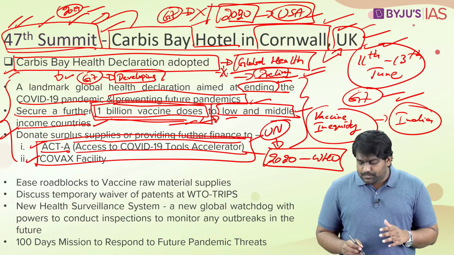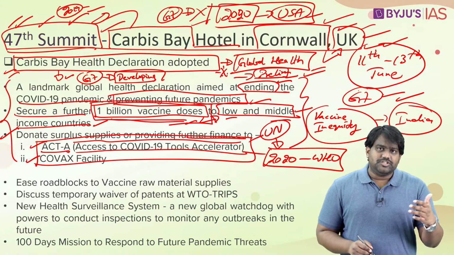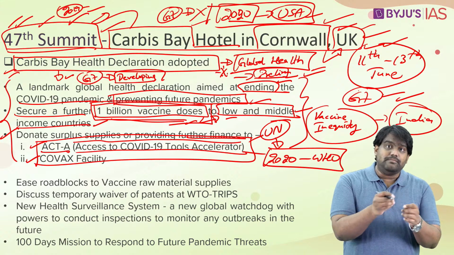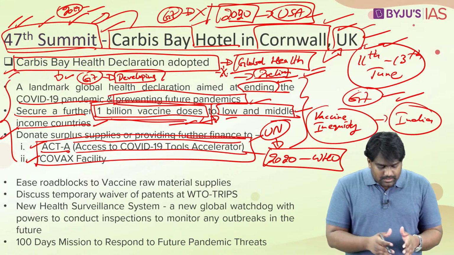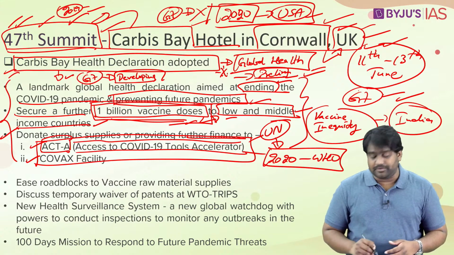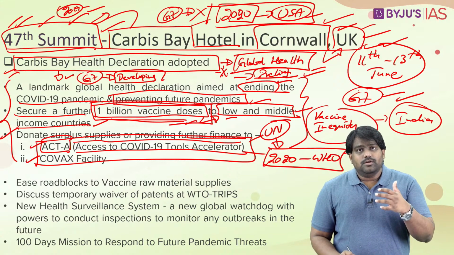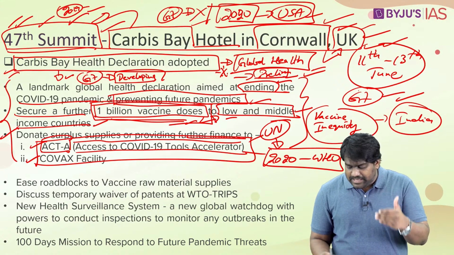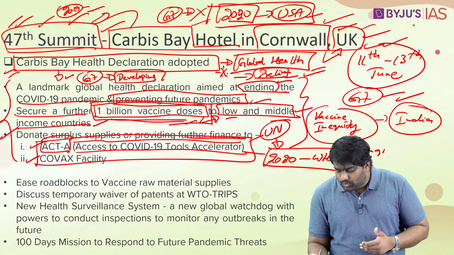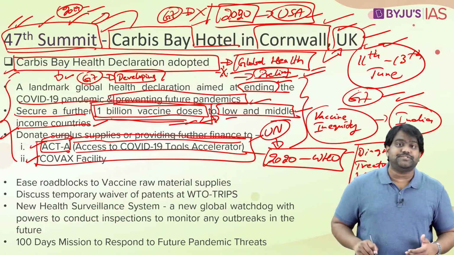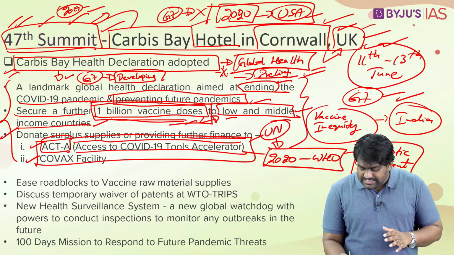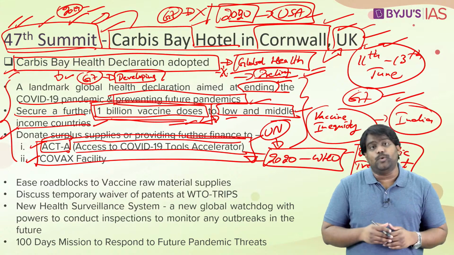It has even been backed by several other charitable institutions like the Bill and Melinda Gates Foundation. So several global institutions have come together to support the ACT-A initiative, under which the smaller countries in particular are being helped out with regard to diagnostic tools, with regard to treatment, and as well as with regard to vaccine production and vaccine supplies. So this initiative is led by the WHO and backed by the UN.